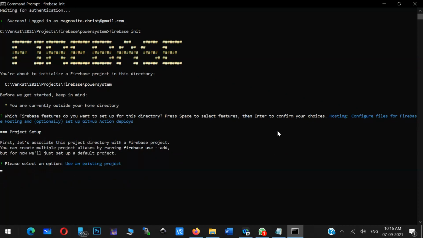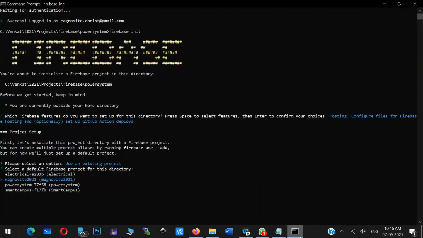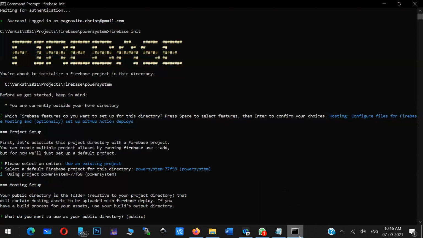I'm just selecting existing application. Now can you see here, there are 4 applications present. So even this is matching with the online portal. So 4 applications are there. I am selecting power system application. I have selected power system application.